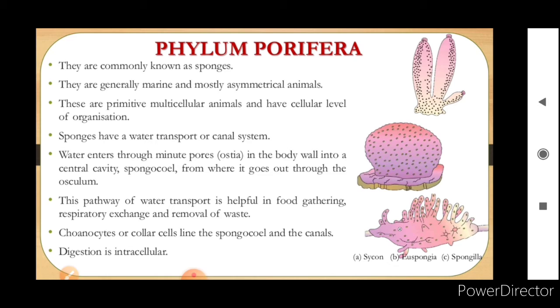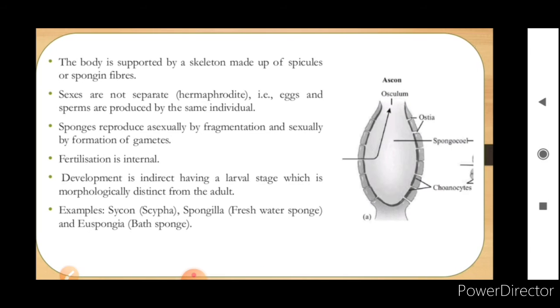You can see three examples here in the diagram. The first one is Sycon, the second one is Euspongia, and the third one is Spongilla. Now the body is supported by a skeleton made up of spicules. The sexes are not separate, meaning they are hermaphrodite, or bisexual animals, and eggs and sperms are produced in the same individual.